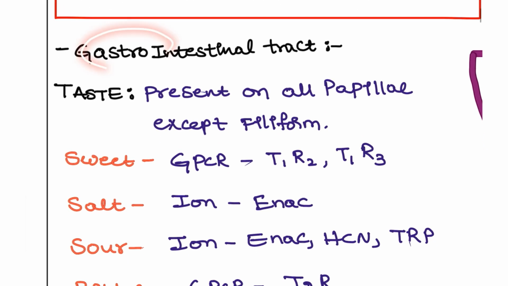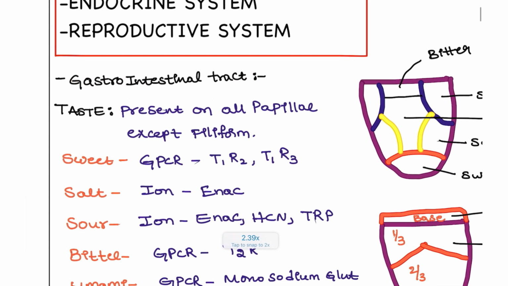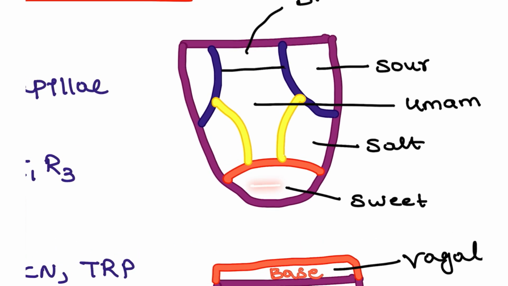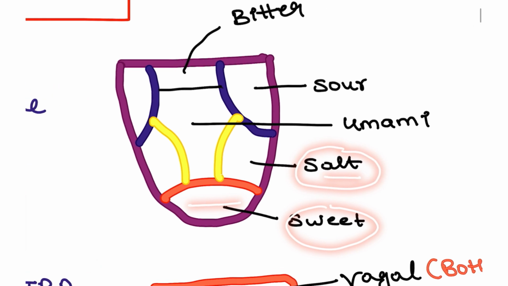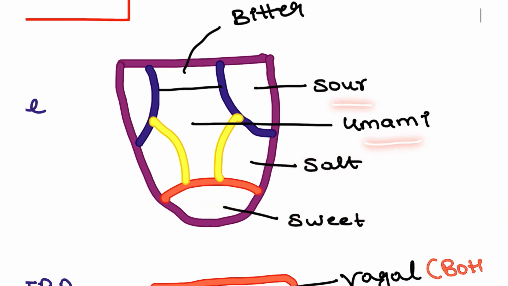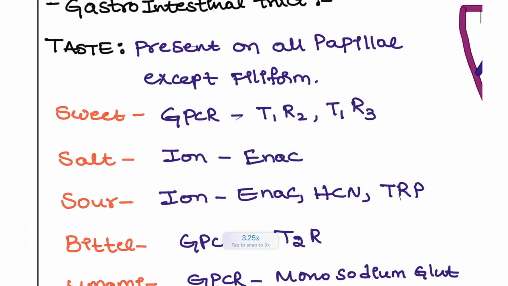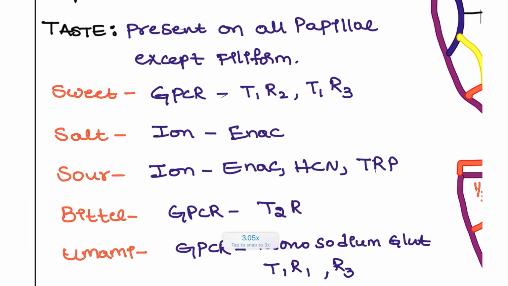Coming to the gastrointestinal tract, you also have to remember the taste buds. Basically, in the tongue, the most anterior part is for sweet, the periphery region is for salt, the middle part is for umami, and the corner part near the base is for sour and bitter. How is taste sensed and what are the receptors present? Taste is present all over the tongue except on the filiform papillae.